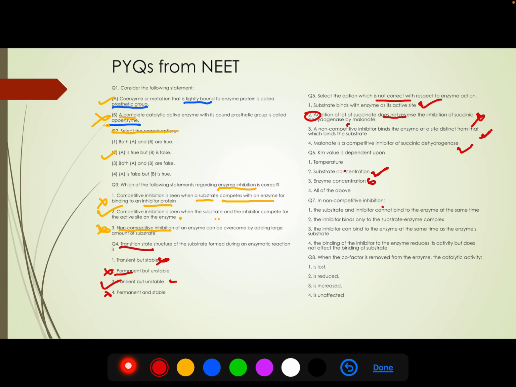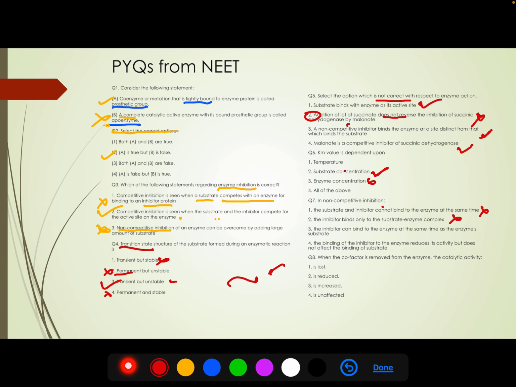Okay, next question we have non-competitive. In non-competitive inhibition, the substrate inhibitor cannot bind to the enzyme at the same time. Then what happens in case of non-competitive? It binds to a site other than the active site. It can bind because they are binding to another site. So this is wrong. The inhibitor binds only to the substrate enzyme complex.